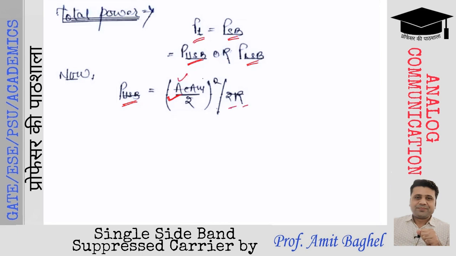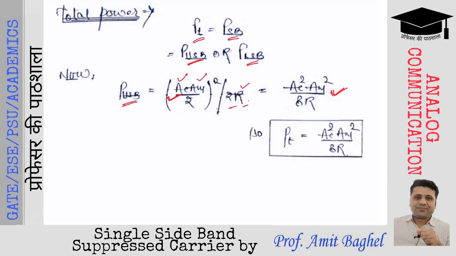Ac is the carrier amplitude, Am is the message signal amplitude, R is the radiation resistance of the antenna. Hence, the upper sideband power will be equal to Ac squared Am squared divided by 8R. So the total power will be equal to Ac squared Am squared divided by 8R. This is either upper sideband power or lower sideband power, which is the total power.